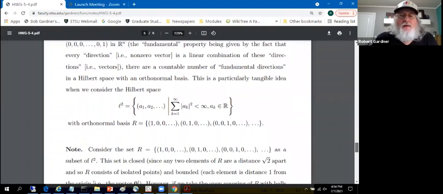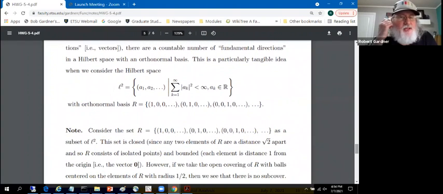Well, we can do that in L2. We could think about L2 as having a left-right direction, a forward-back direction, an up-down direction, another direction perpendicular to those 3, another direction perpendicular to those 4, and so forth, but without ending.